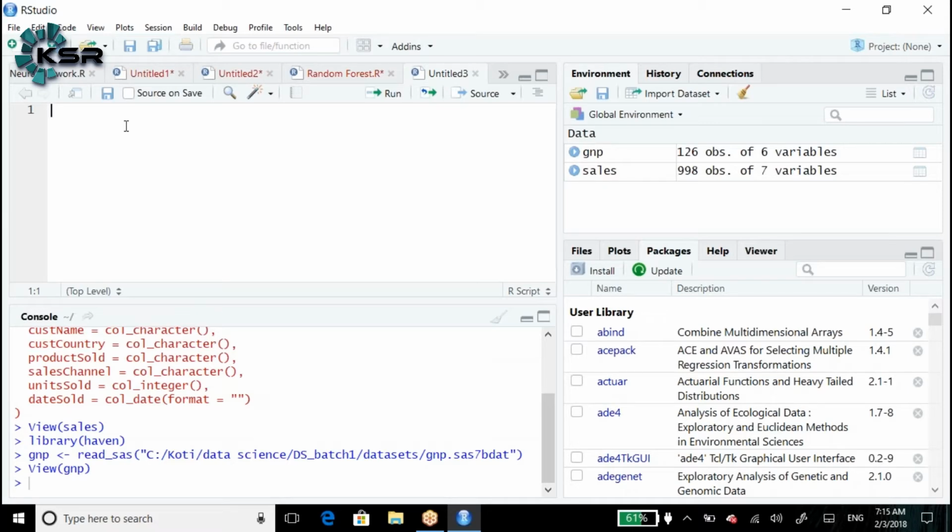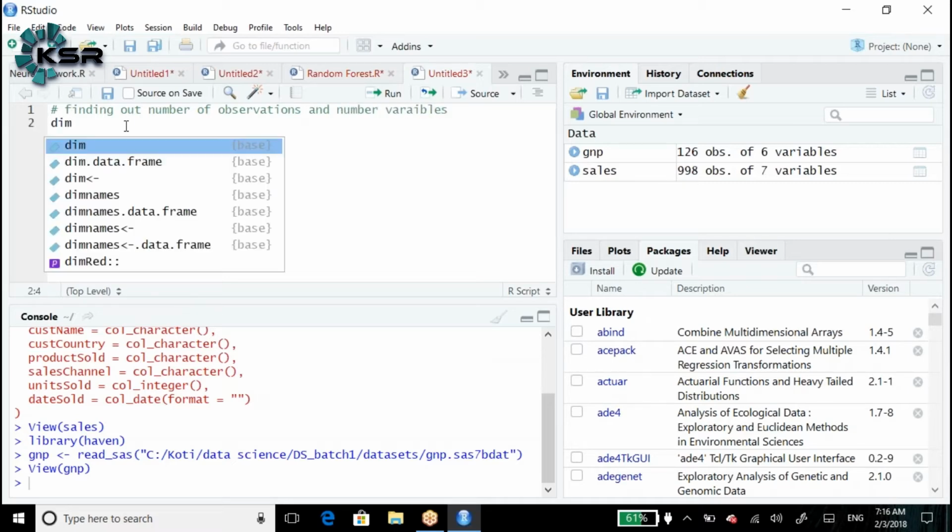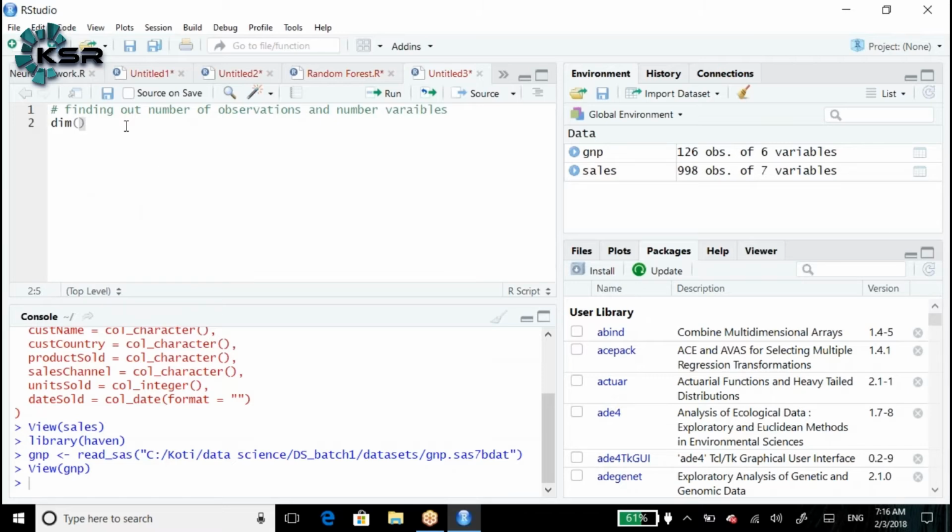So first of all, finding out the number of observations and the number of variables. Here we use the dim function. Dim is nothing but dimension: dim of the data set name.